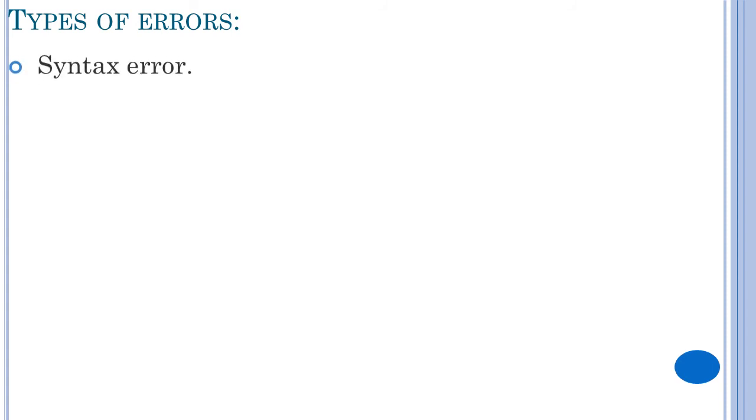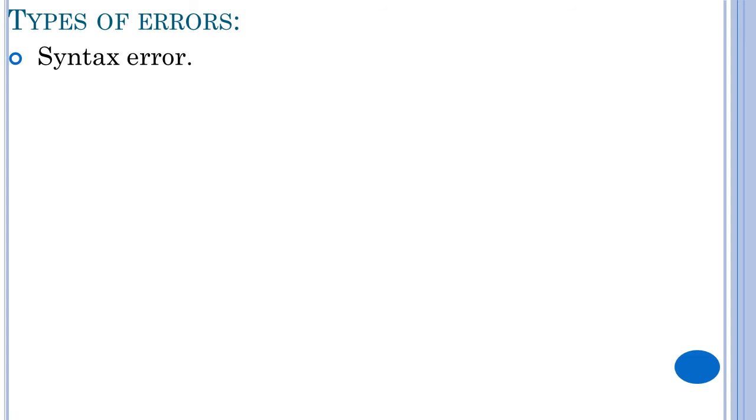Okay, first one is syntax error. Syntax error means while writing, if you made any mistake. For example, while writing int a equals to 10 you have written small a, but while writing the program you have used capital A for the calculation. That is wrong, right? That is known as a syntax error. This error happens when the rules or the grammar of the programming language are not followed. Rules or grammar mistake, anything, means you will get the syntax error.